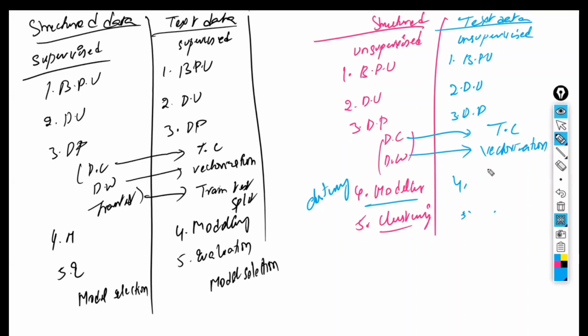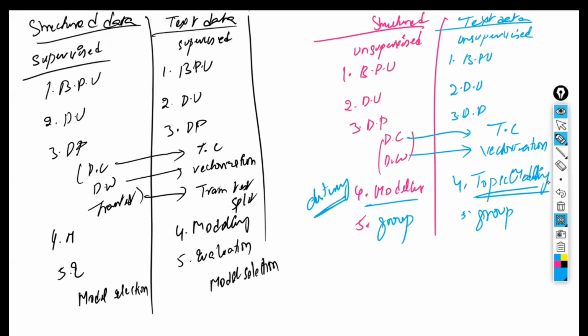Here, the model we are going to do is called topic modeling. Here it is called clustering, and here it is called topic modeling. The concept name is topic modeling, where ultimately you are going to group. What you do in clustering is finally group the similar objects. Here also we are going to group the similar objects. Same to same, no difference. Just instead of the clustering algorithm, we have to apply the topic modeling algorithm. That is the only difference.